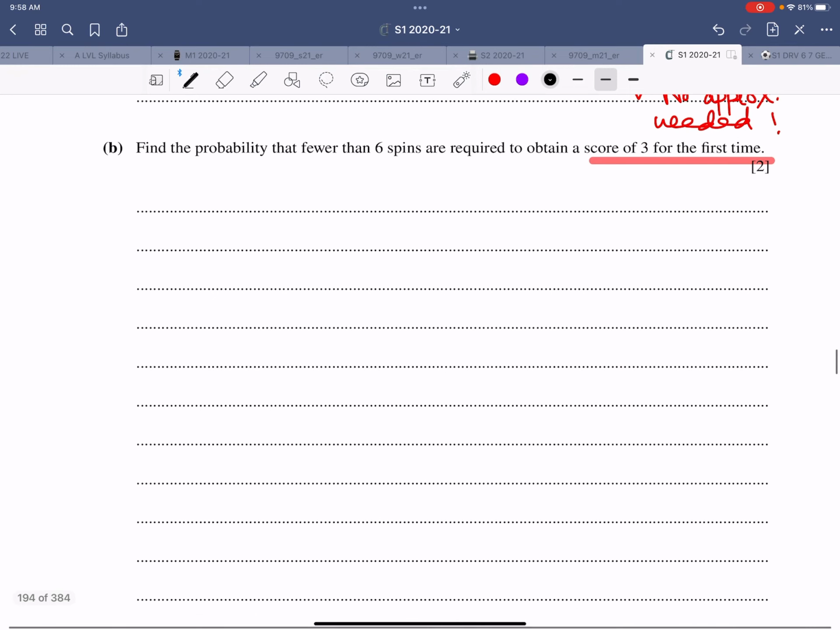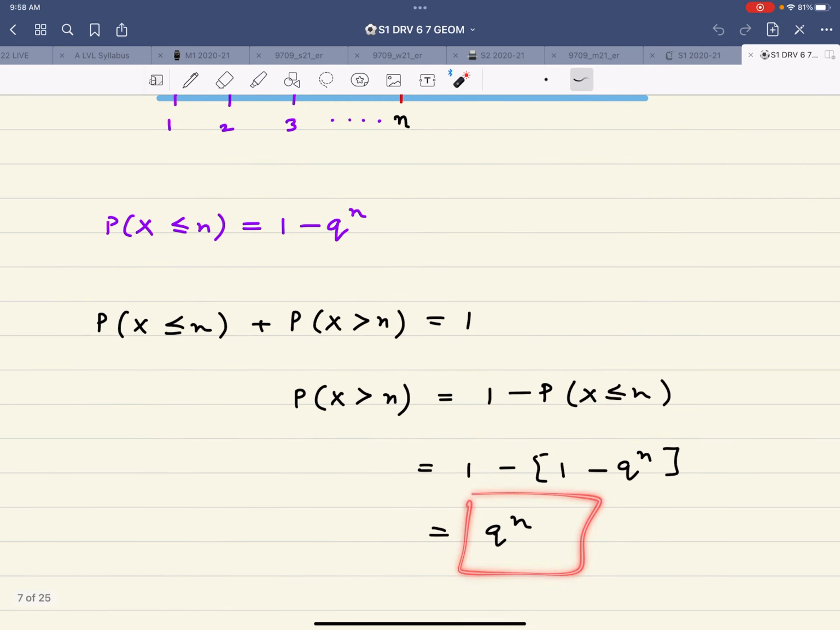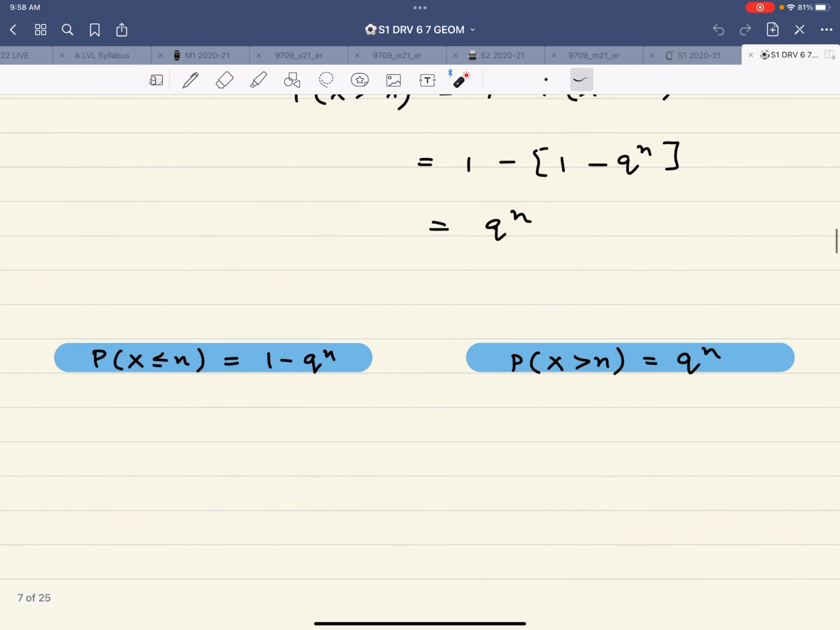So now it's still the same thing, but this time it's saying fewer than 6 spins. Now remember when we were studying this chapter, these were the 2 important inequalities that we need, and just use them as a result. The first inequality is probability X is greater than n, that is q raised to power of n. This is what you get after the working and understanding. And probability X is less than or equal to n is 1 minus q raised to power of n, which I have written over here.